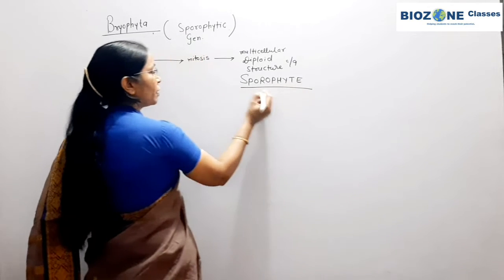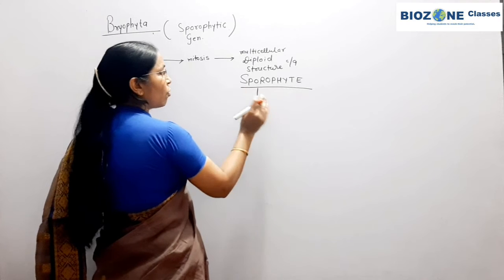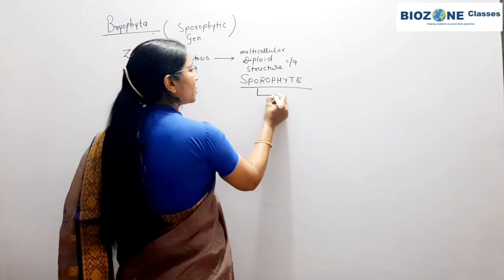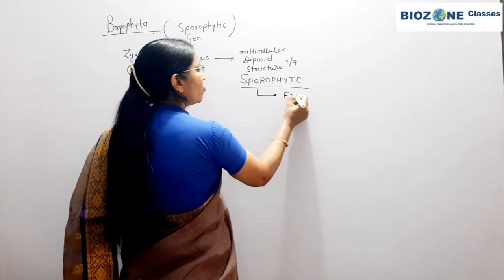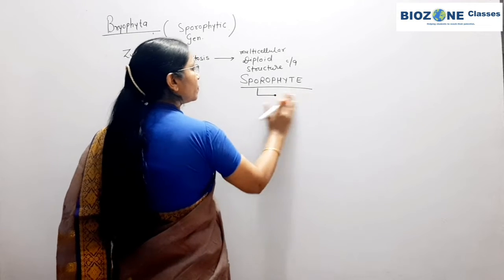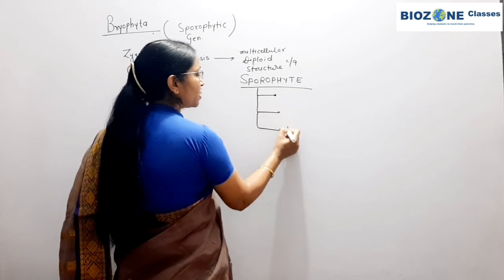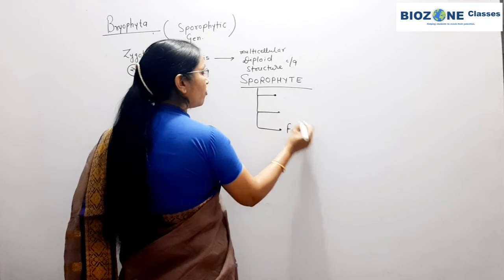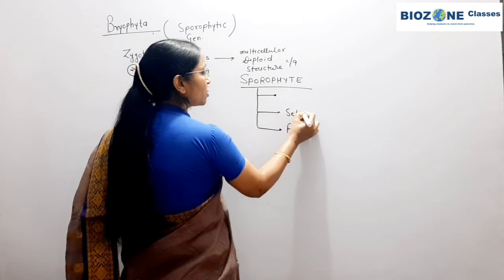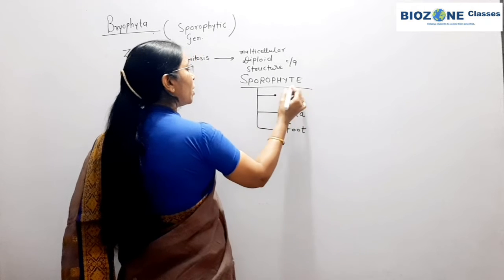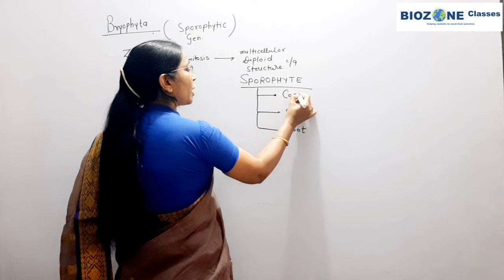Sporophyte, आप यहाँ पे याद रखिए, is a complex structure and it consists of foot, seta and capsule. So foot is present inside the gametophyte, seta is a slender stalk, and the third part you remember is the capsule.